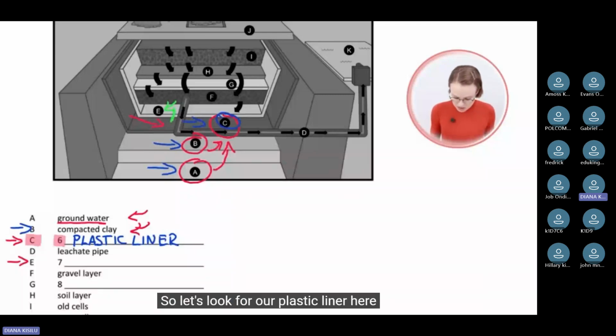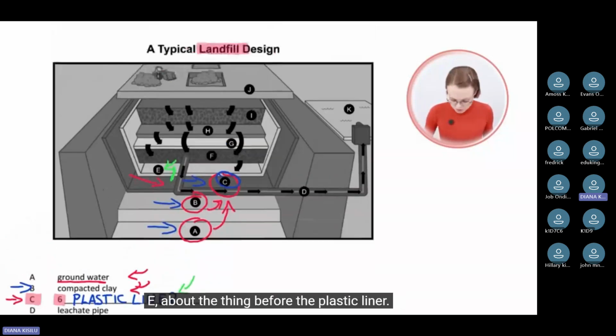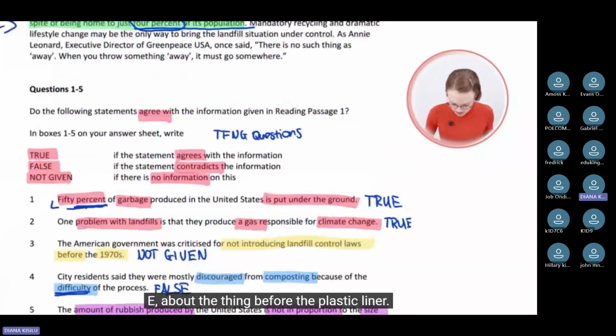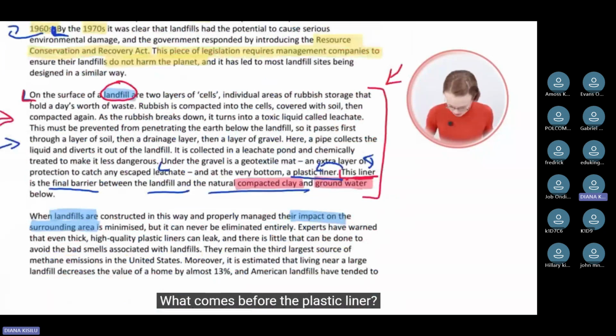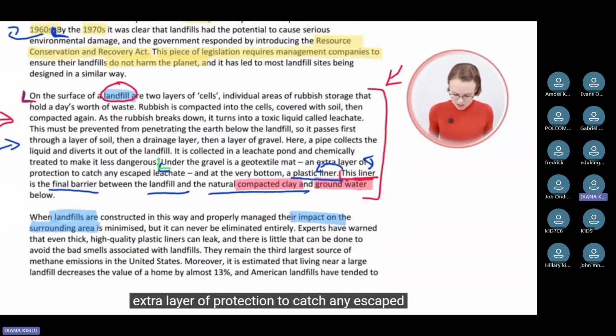So let's look for our plastic liner here and let's see whether it says anything about E, about the thing before the plastic liner. What comes before the plastic liner? Let's again have a look at this sentence here. Under the gravel is a geotextile mat, an extra layer of protection to catch any escaped leachate. And at the very bottom, a plastic liner.